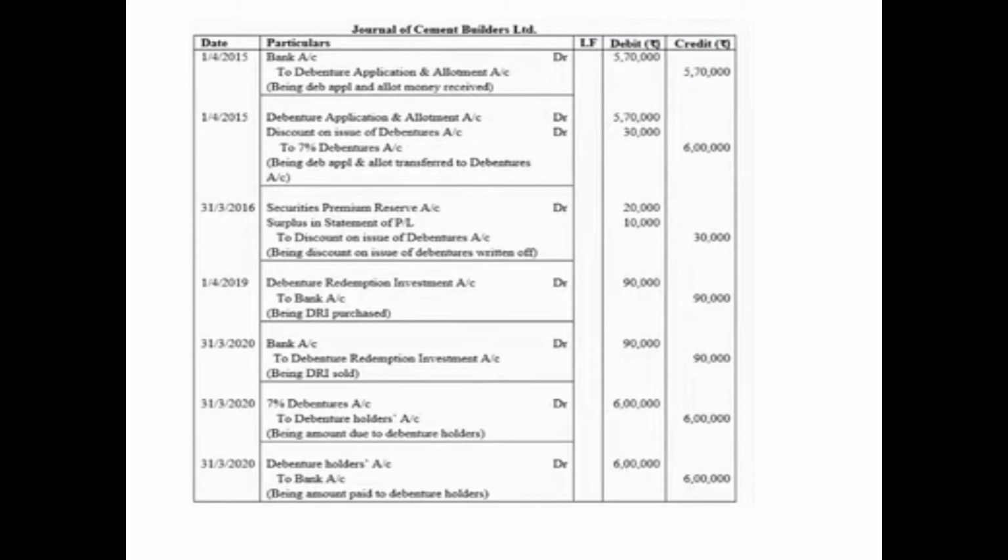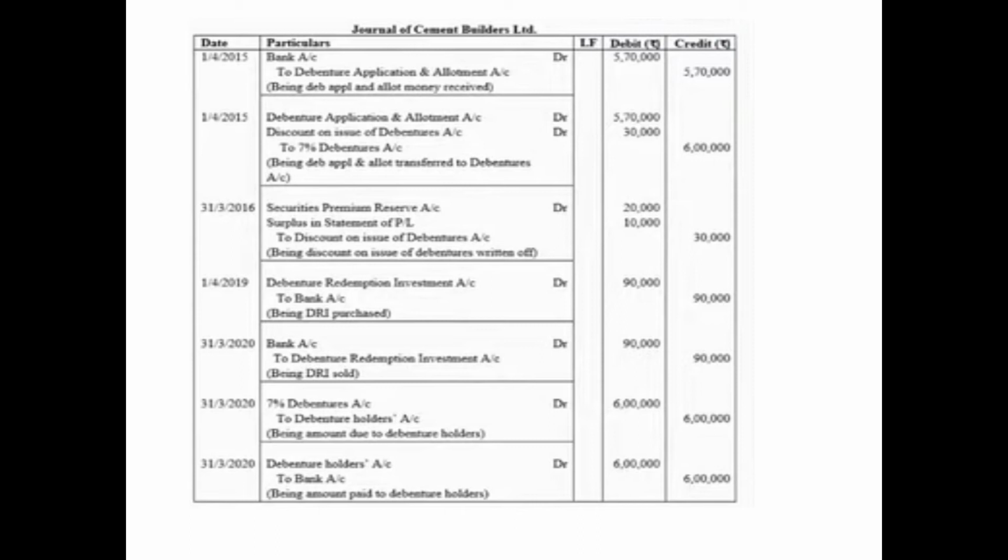Since we are writing off the losses, Securities Premium Reserve account will be debited with 20,000. Surplus in statement of P&L will be debited with the remaining amount, that is 10,000, to discount on issue of debentures account 30,000. Discount is a loss. It was debited when it was incurred, and now since it is being written off, it will be credited. Being discount on issue of debentures written off. Rest, no entries are required to be passed in between the years.